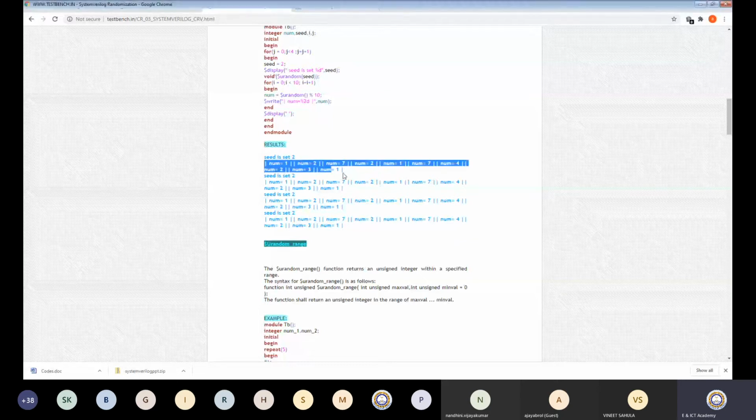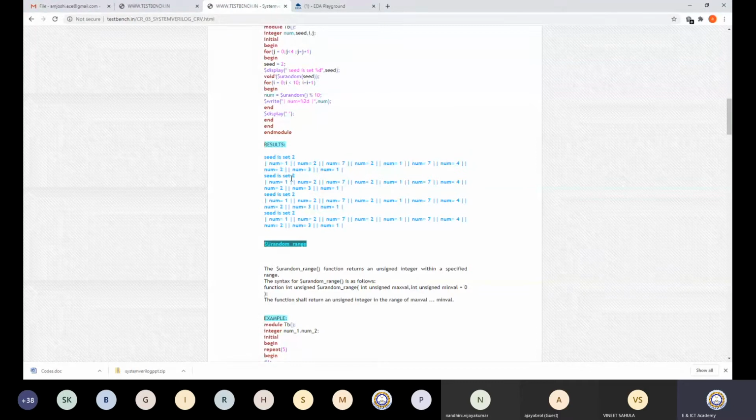The sequence 1, 2, 7, 2, 1, 7, 4, 2, 3, 1 is fixed. Once you apply the same seed, the value sequence will be the same. If you change the seed, then definitely this sequence will change, or maybe different values will be generated.